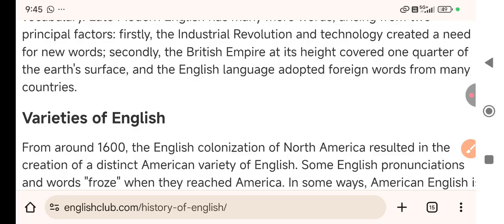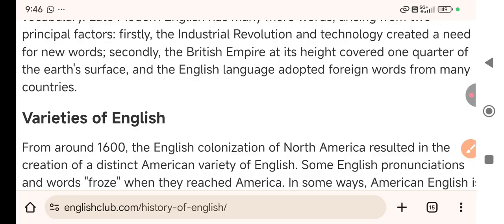Modern English is also divided into two phases: early modern and late modern. For early modern, the biggest reason was the great vowel shift, because youngsters or the modern generation were not interested in speaking long vowels. So they used shorter and shorter vowels, and it was the first reason.